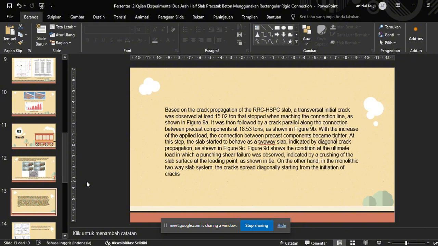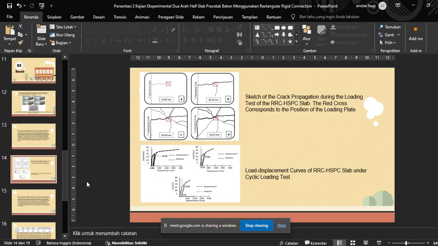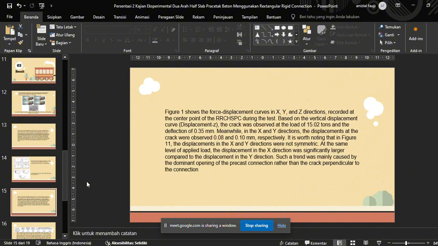Figure D shows the condition of the ultimate load in which a punching shear failure was observed, indicated by a crushing of the slab subsurface at the loading point, as shown in E. On the other hand, in the monolithic two-way slab system, the crack spread diagonally starting from the initiation of crack.